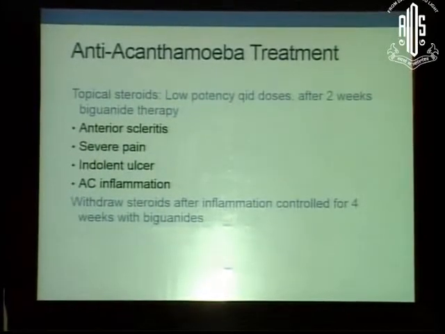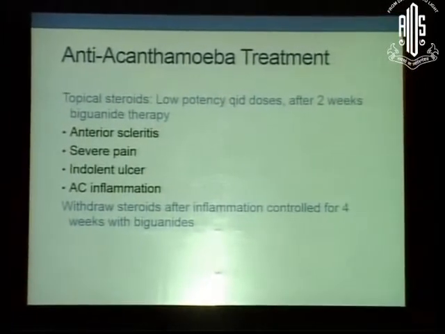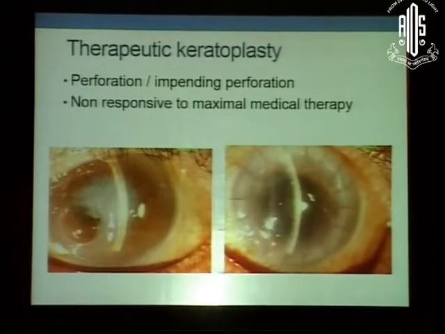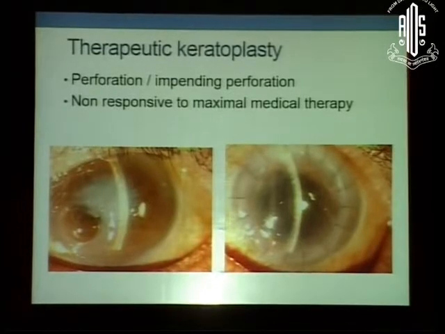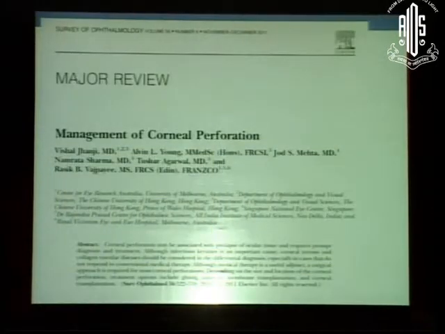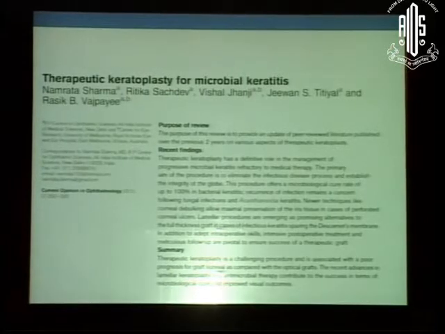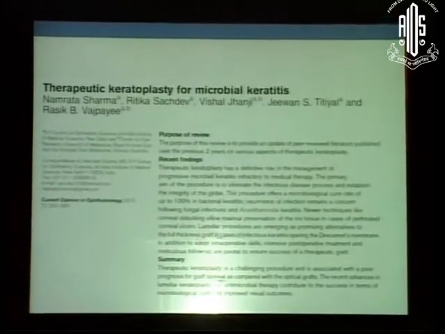Topical steroids have a role to play, especially if there's anterior scleritis, severe pain, indolent ulcer, and AC inflammation, and one can withdraw the steroids after inflammation is controlled for 4 weeks of biguanide. Surgical management is done in cases where there is perforation or impending perforation, and much of it is given in the 2 review articles that we did on management of corneal perforation, in Survey of Ophthalmology and another one in Current Opinion in Ophthalmology.